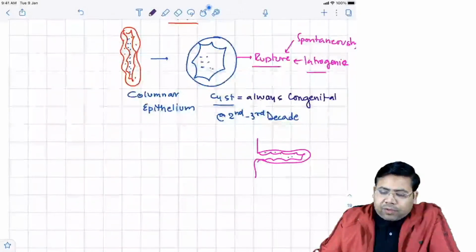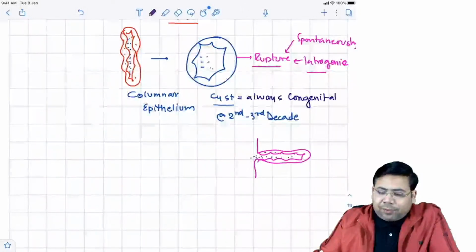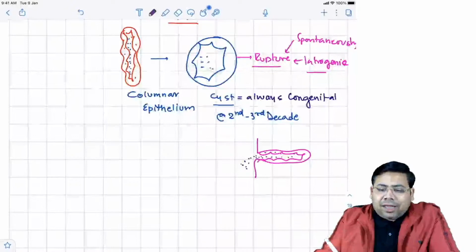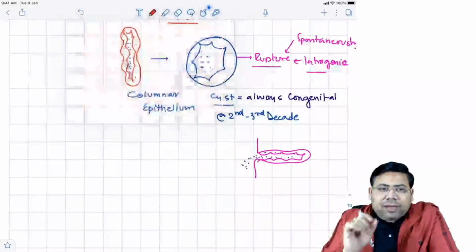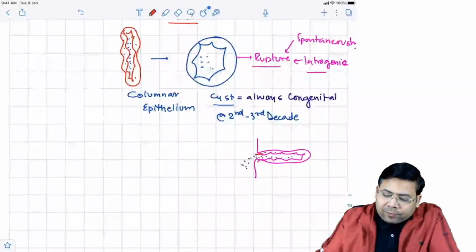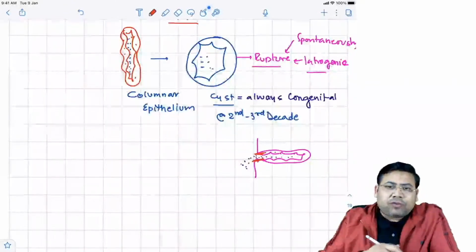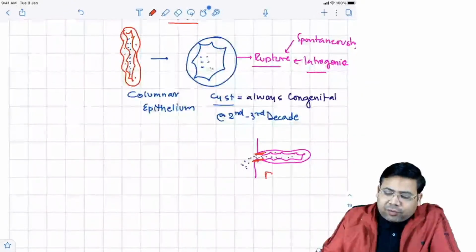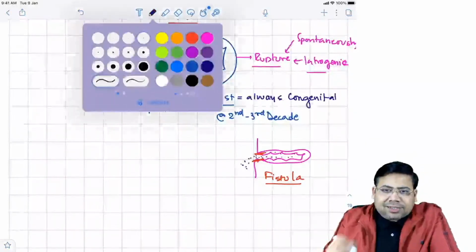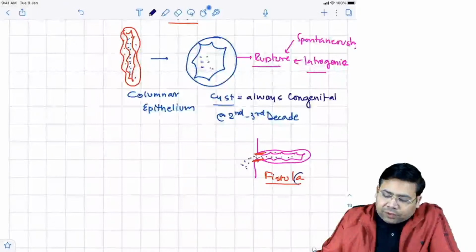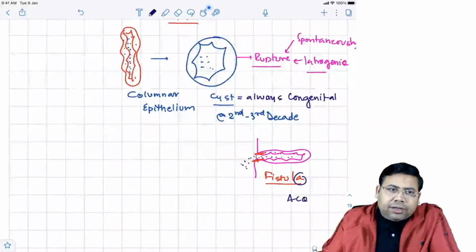So remember, this is going to keep on secreting, and it never allows the healthy granulation tissue to develop over it. And over time, what happens? There is epithelialization of the walls, and this results in formation of a fistula. So one thing is clear, that the cyst is congenital, but the fistula is what? Acquired in nature.